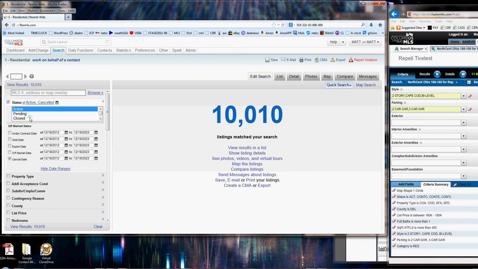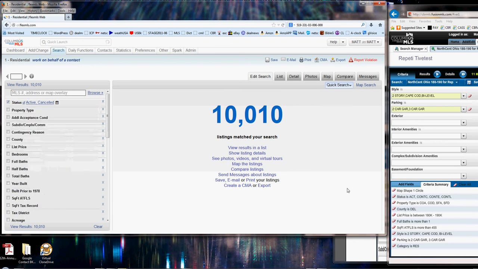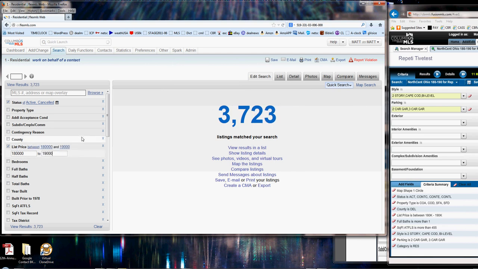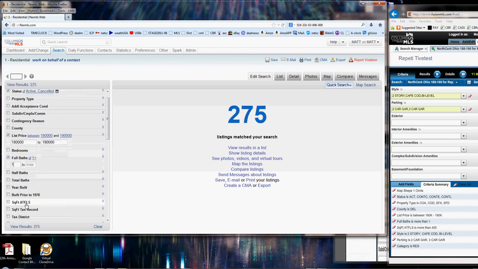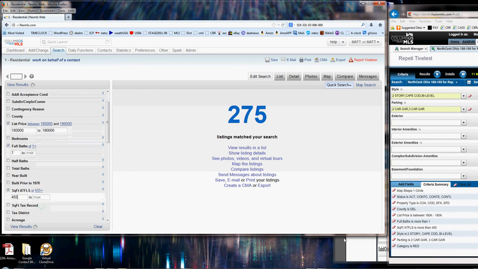But you can go through and transfer all of this criteria right here to Status. Then you go to the next one. And let's say you go to price range, minimum 180,000 and 190,000 maximum. Again, just transferring the data from the right hand side over here where you see it. Full baths is more than 1, so full baths minimum 1. And square foot ATFLS, so I scroll down here to square foot ATFLS and I type in that number and I go to style. Cape Cod, 2-story. Okay, here we go.